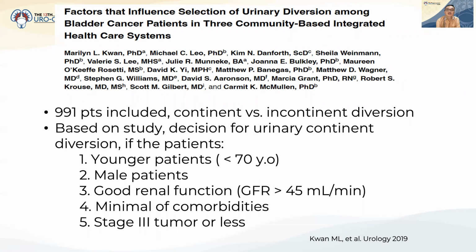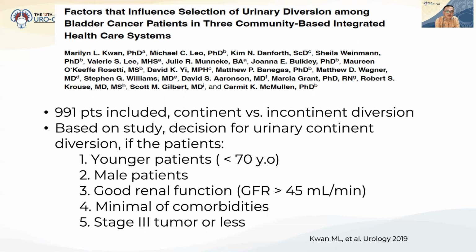And this is the big study, from 3 community-based sites integrated with a healthcare system. More than 900 patients were included in this study. They compared continent versus incontinent diversion.